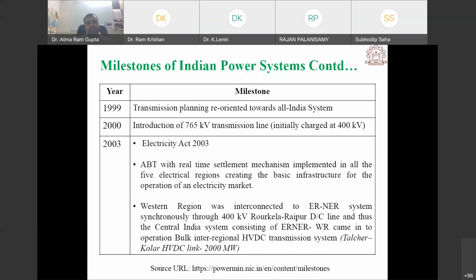Next, in 1999, transmission planning reoriented towards an all India system, and in 2000, introduction of the 765 kV transmission line, which is initially charged at 400 kV.